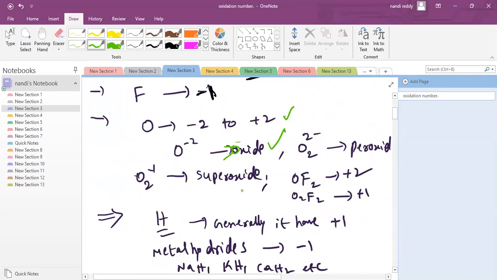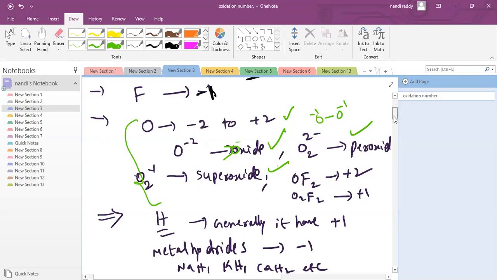Oxides -2. Peroxide -1. O2 2- means an oxygen-oxygen linkage, -1, sir. This is peroxide. O2 -1/2 means superoxides. It can show +2 in OF2 and +1 in O2F2. These are the oxygen special cases.